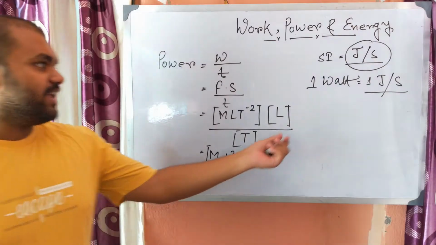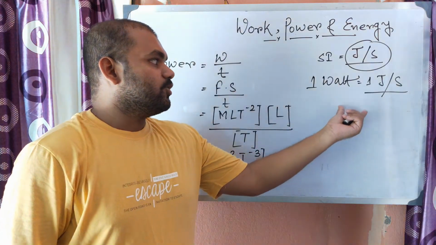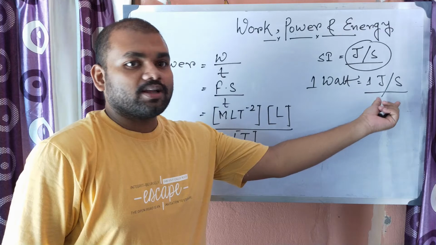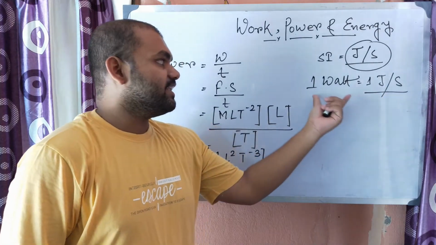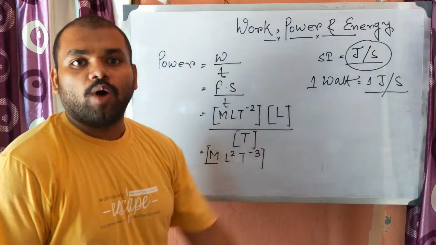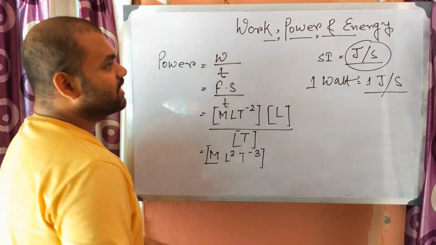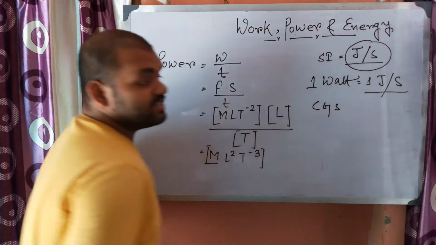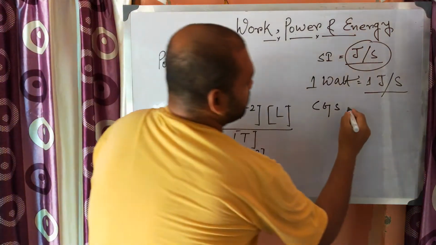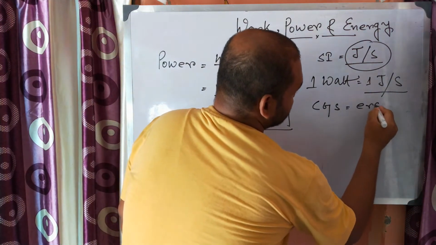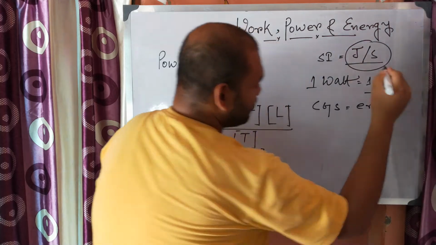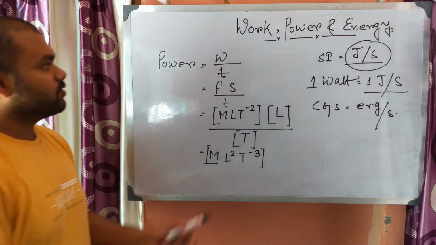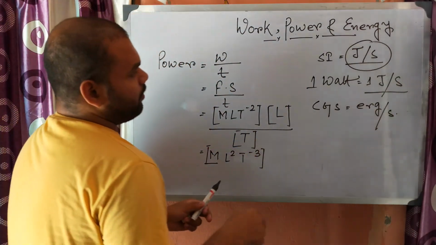If any agent does 1 joule of work in every 1 second, then its power is 1 watt. In the CGS system, its unit is erg per second. So this is about power.